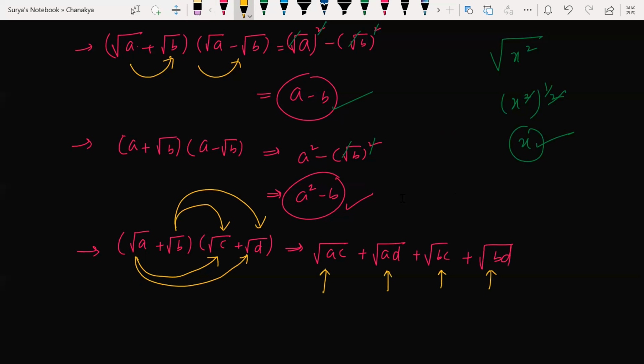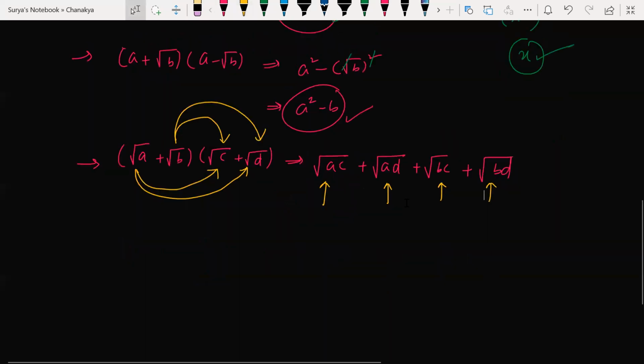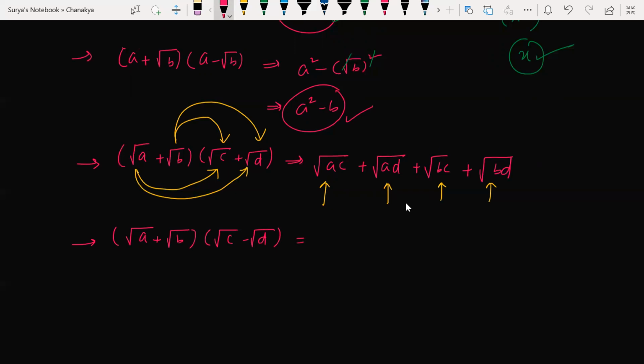Got it? Any doubts? Yes, sir. Please, you copy simultaneously. I'll be sharing these notes anyway. Now, what is the answer of this?